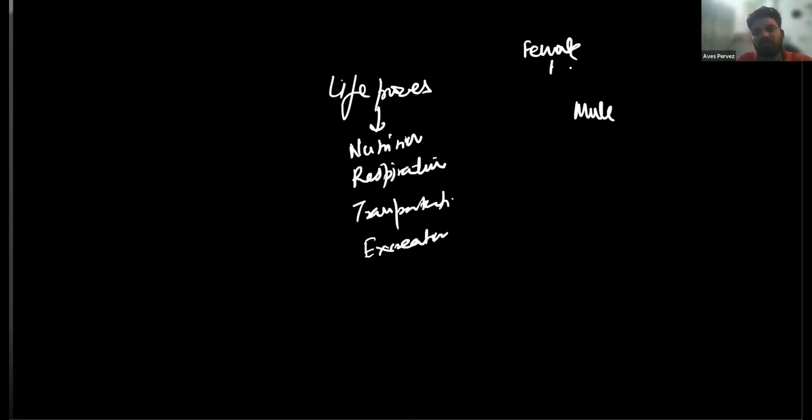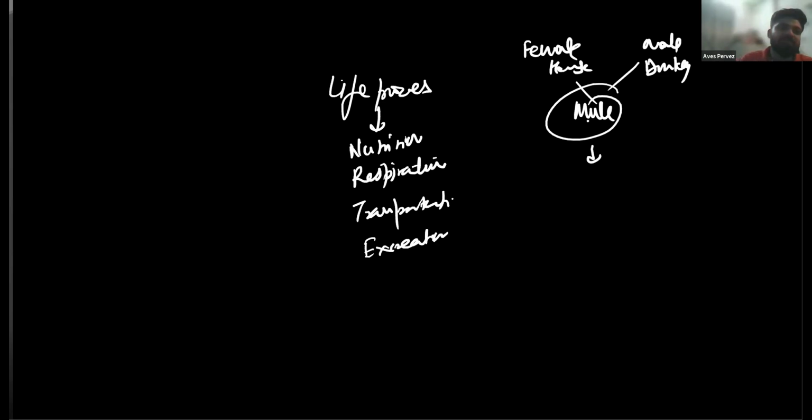So when they reproduce, they form a mule. But the mule never reproduces. But why is reproduction essential? Because reproduction is not an essential life process, but it helps in maintaining and sustaining life. Let me explain why reproduction is essential.